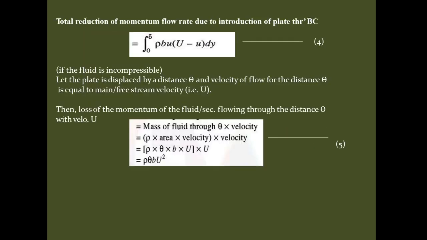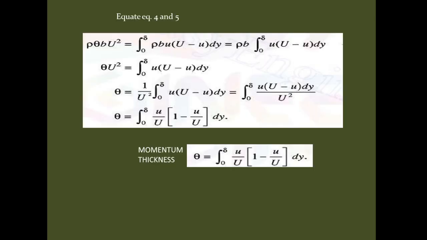Now equating these equations: the fourth equation gives us the reduction of momentum flow rate, and the fifth equation gives us the loss of momentum of the fluid per second. So equating the fourth and fifth equations, we get the expression for the momentum thickness: theta is equal to the integration from 0 to delta of small u by capital U into (1 minus small u by capital U) dy.